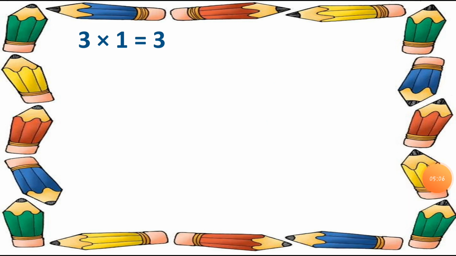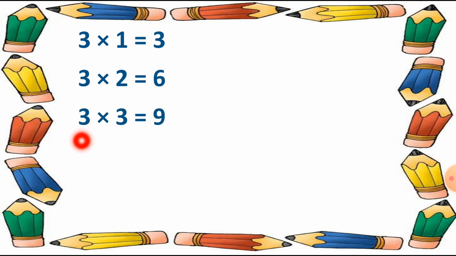So 3 ones are 3. Then 3 twos are 6. After it, 3 threes are 9.